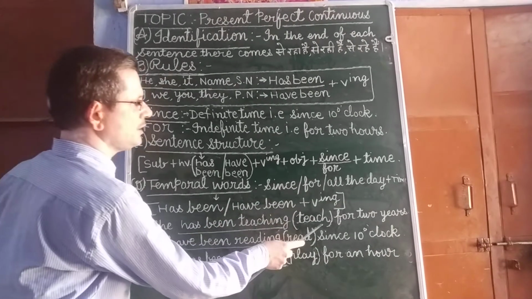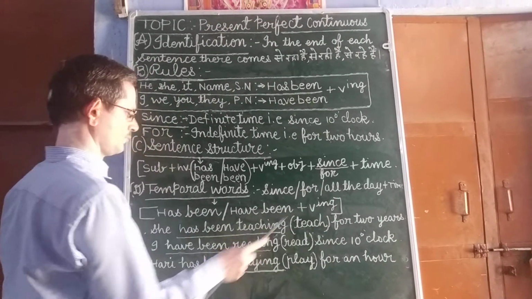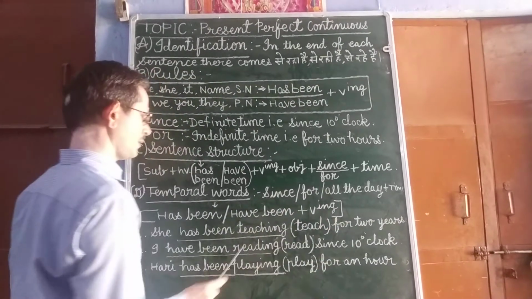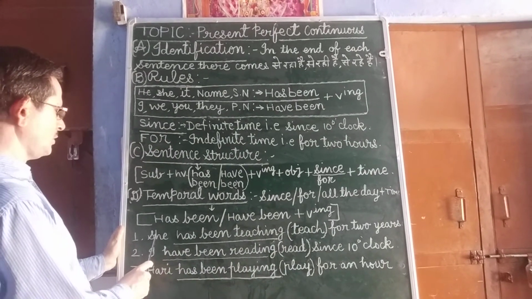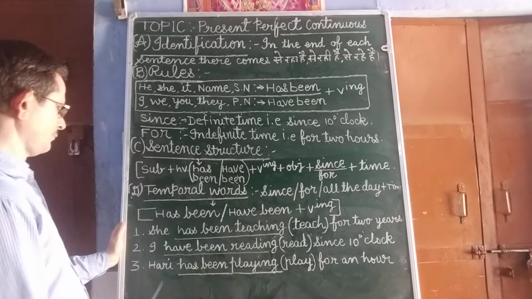She teaches for 2 years. In the sentence, for comes with the time. So, with she, has been teaching will come.